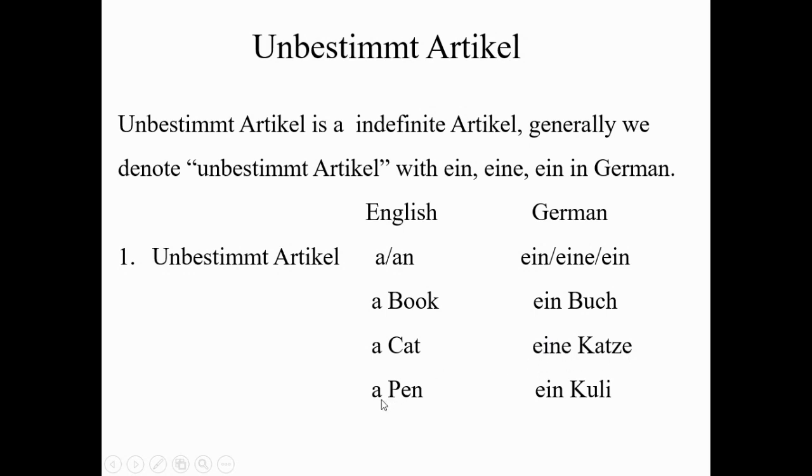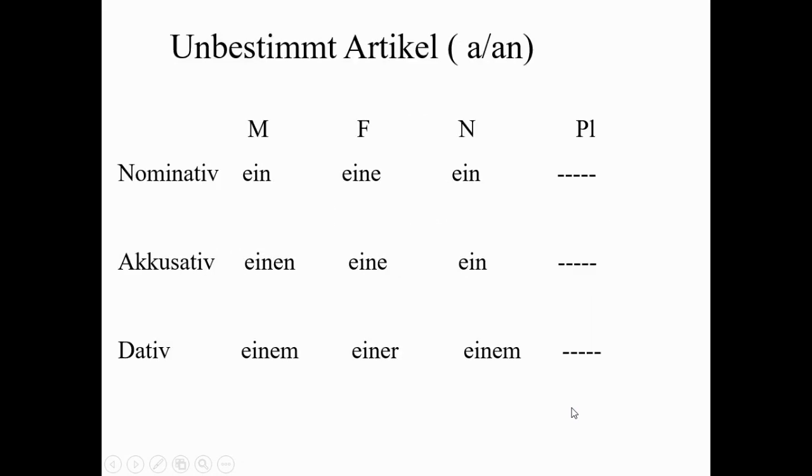Next is "a pen." Pen is masculine in German, der Pulli, so we write ein Pulli. This is the table of the unbestimmt article. In masculine we write ein, in feminine we write eine, in neutral we write ein. Plural doesn't exist in the unbestimmt article.